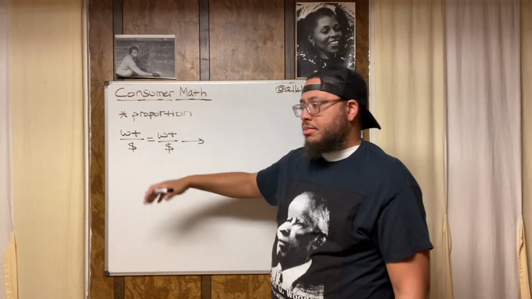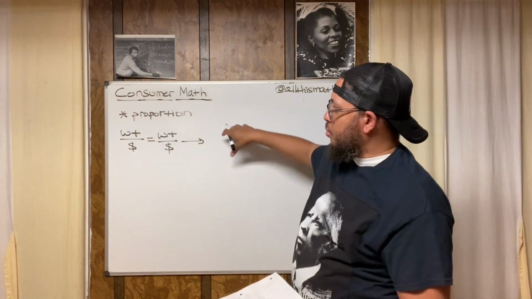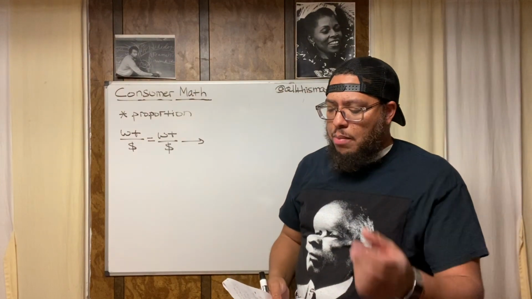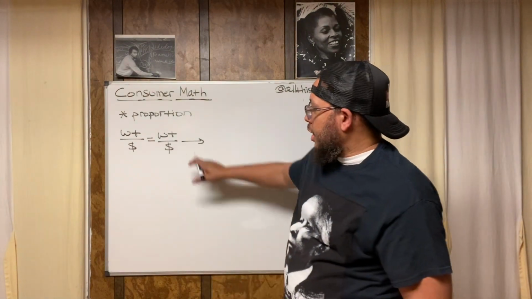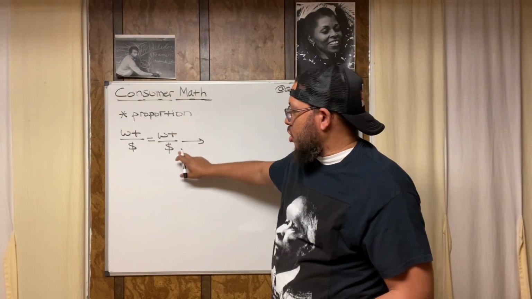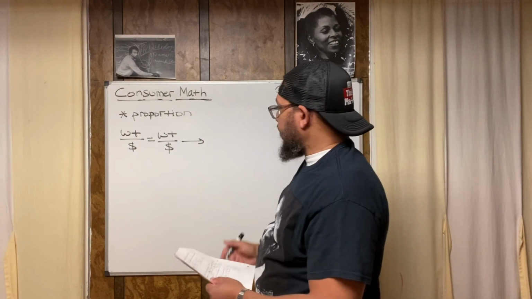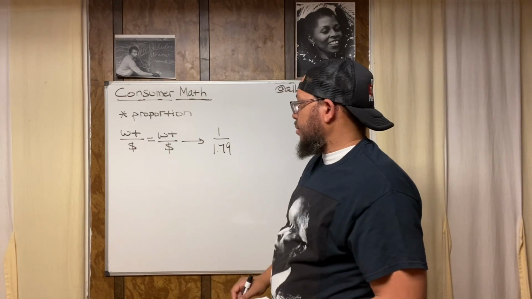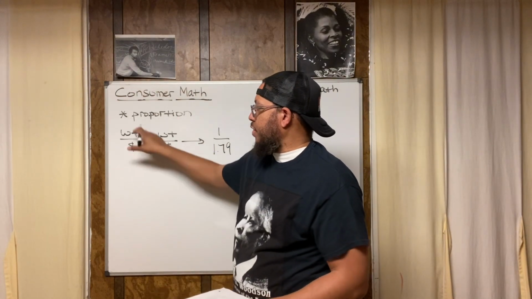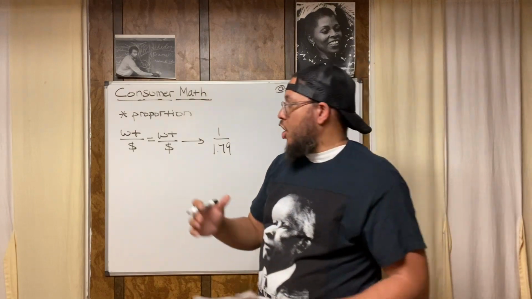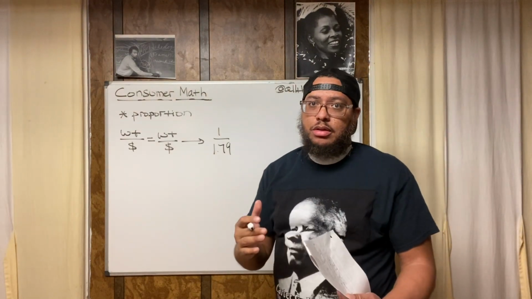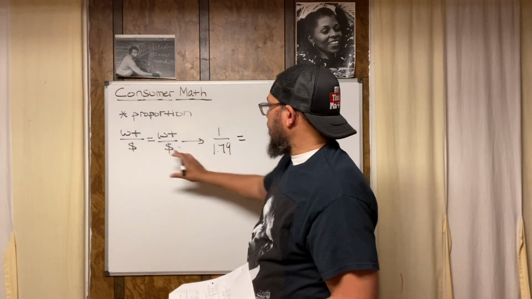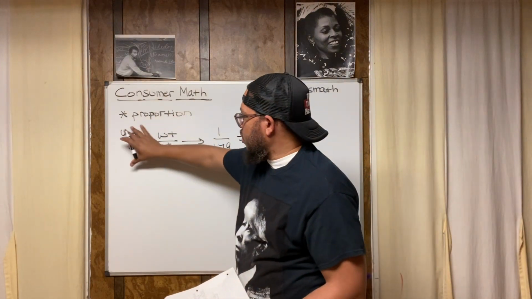All right? Now, let's take the information from the problem and create a proportion so we can actually answer this question. Now, this problem says that 1 pound of crackers costs $1.79. And this says weight over money, weight over cost. So we're going to put 1 pound, right? 1 over 1.79. That's going to represent this fraction right here, or this ratio. That's another word I'm going to throw out there. A proportion is made up of two ratios that are equal to each other, right? Because a fraction and a ratio are the same thing, basically. Then we're going to put our equal sign, because look, this is going to be based on this.